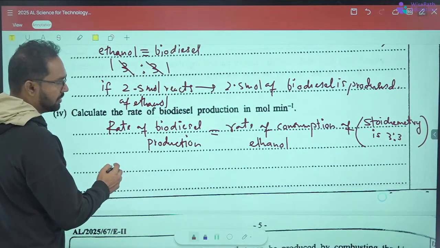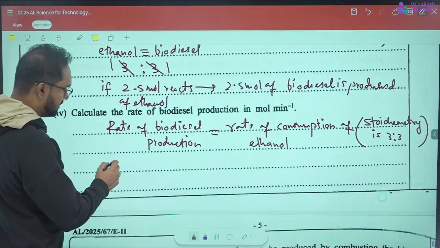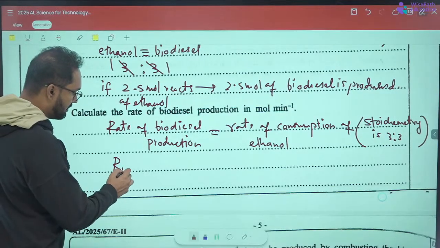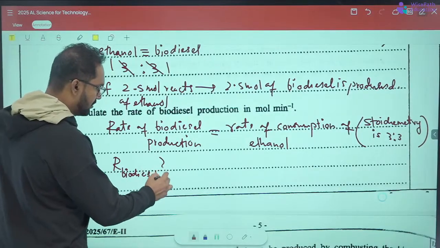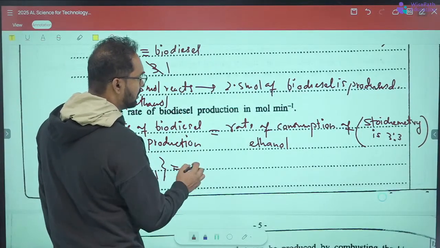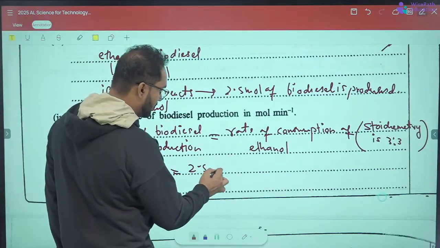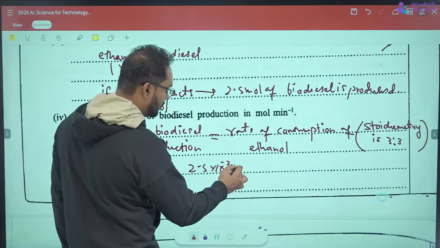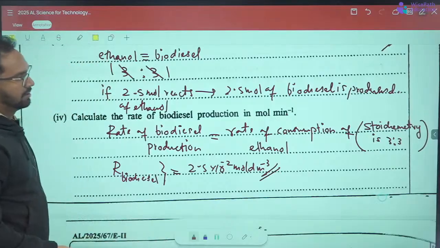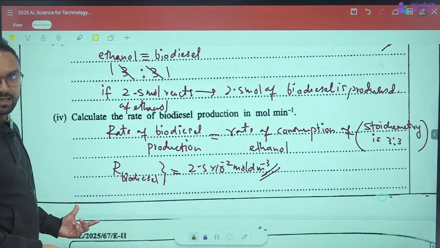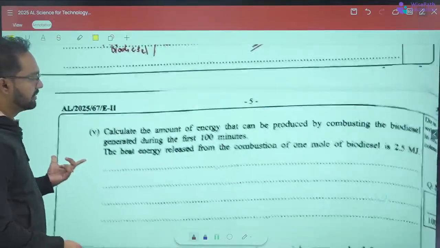Therefore, the rate of production of biodiesel is also the same. How much did you calculate? 2.5 into 10 to the power minus 2 mole per cubic decimeter. This should be the answer. Correct? Right. Come to the next one.